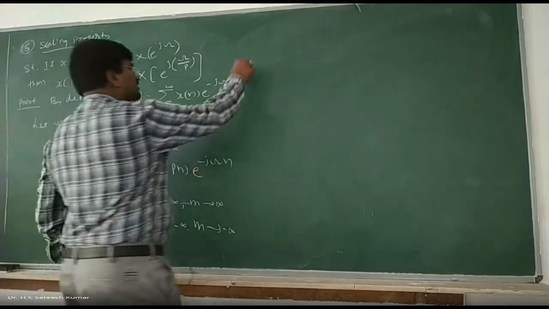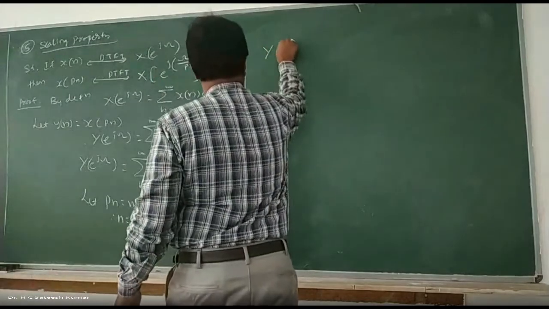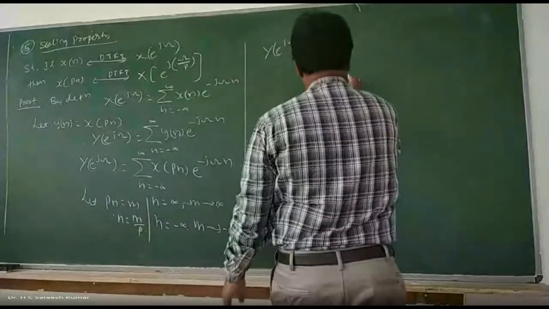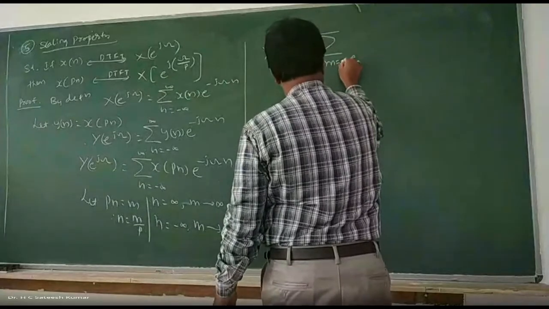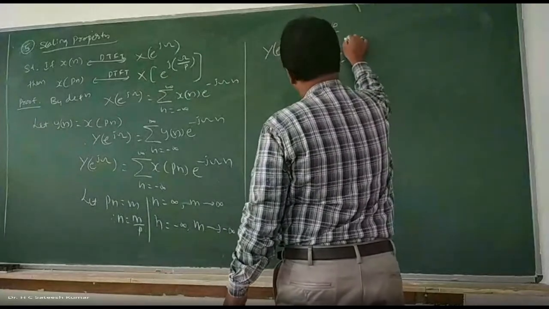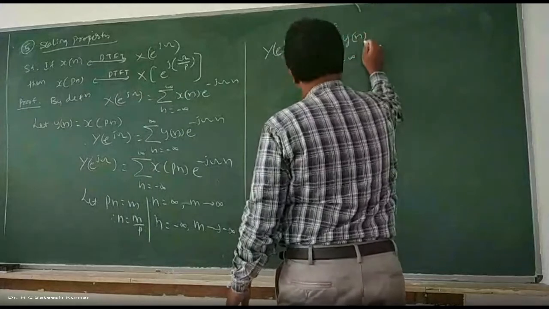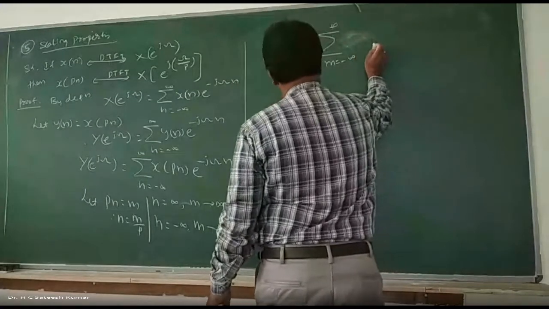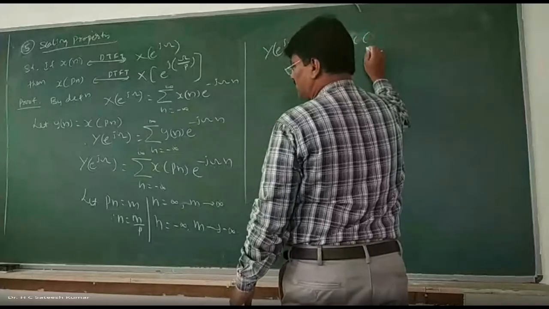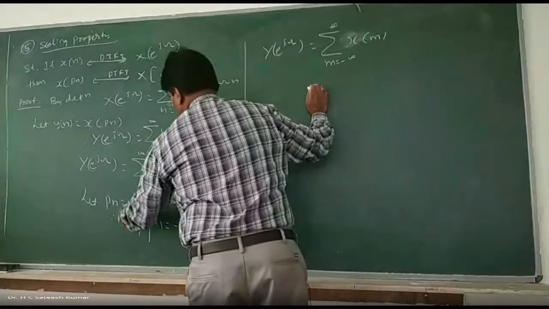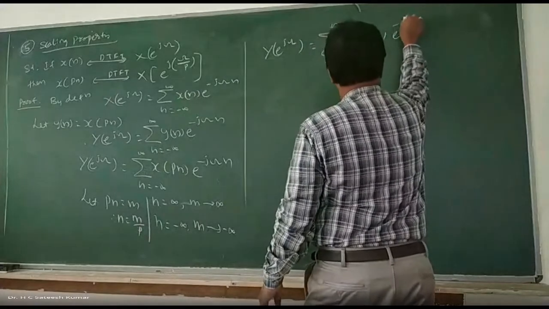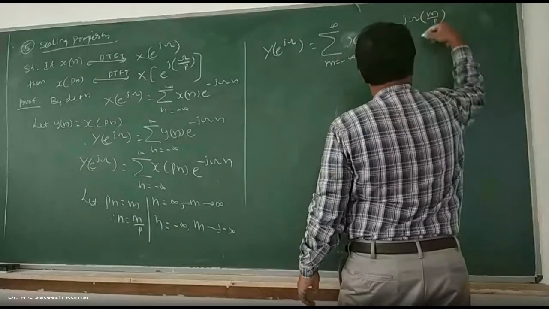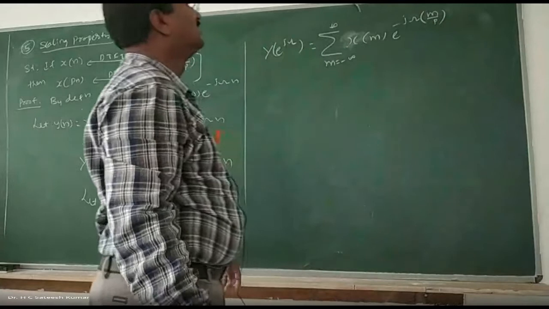So Y of e to the power of j omega is equal to summation m varies from minus infinity to plus infinity, x of Pn, which is m, so x of m into e to the power of minus j omega into n, which is m by p. Right?